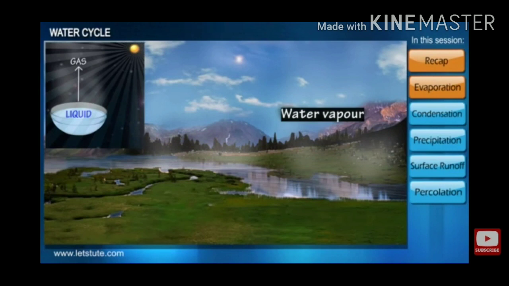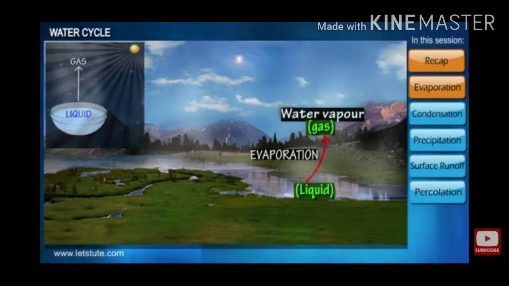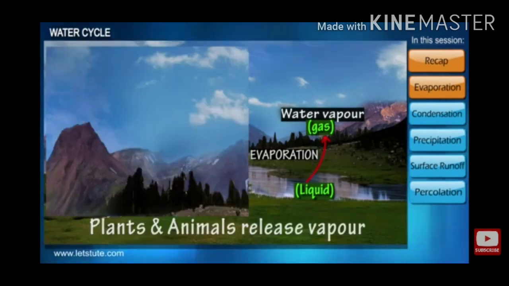By this process, the liquid turns into a gaseous state, and these gaseous state particles are called water vapor. So students, we can say that the liquid which is released from plants and animals converts into water vapor, which is a state of gas, by the process of evaporation. So this is the first step of the water cycle.